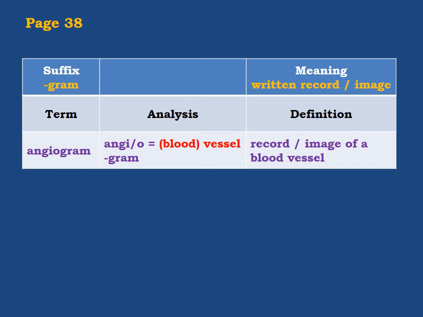Now, let's look at the first term here, angiogram. Angi means blood vessel. Vessel in general, but it might be blood vessel. And gram, of course, written record or image. And as usual, we have to start with the meaning of the suffix here. The meaning, record or image of a blood vessel.